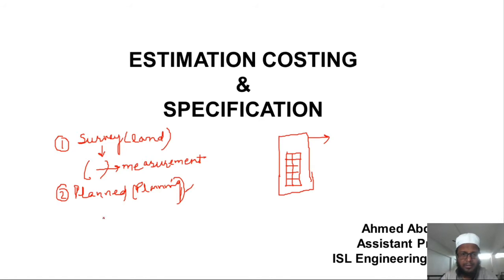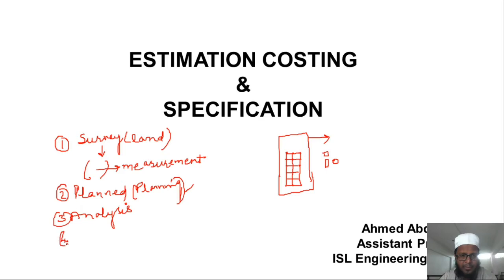Then after that, in our regular construction, we go for analysis. What is the meaning of analysis? Once the plan is completely finalized, we go for column positioning. That is nothing but your analysis. Where to provide columns, where to provide beams, whether the column should be provided in this fashion, or in this fashion, or a circular column is to be provided. What type of column is to be provided in this particular building comes under the category of analysis.